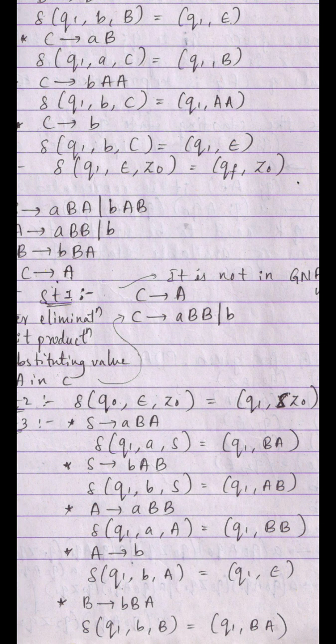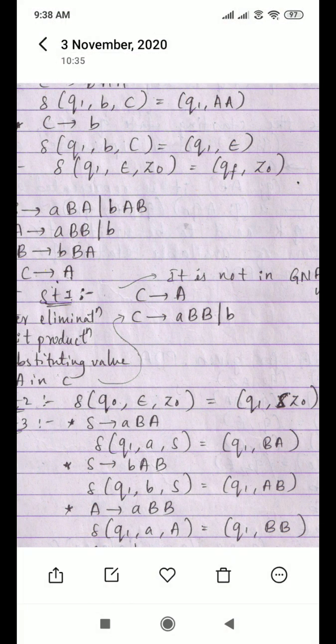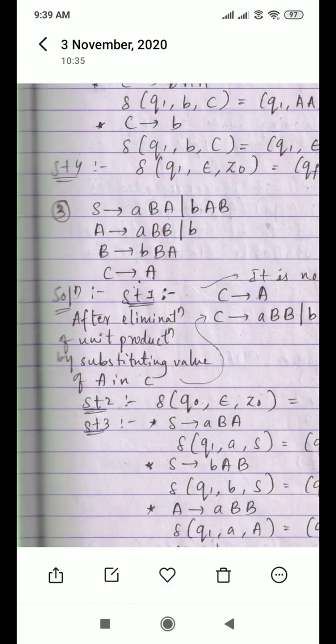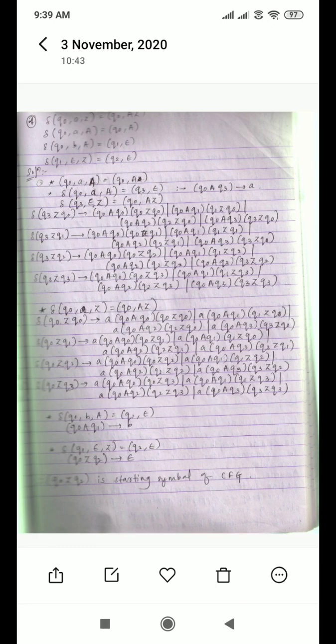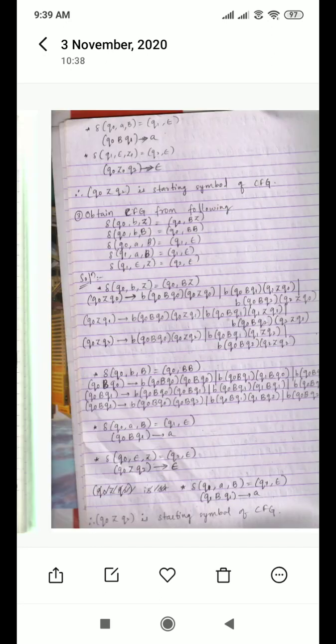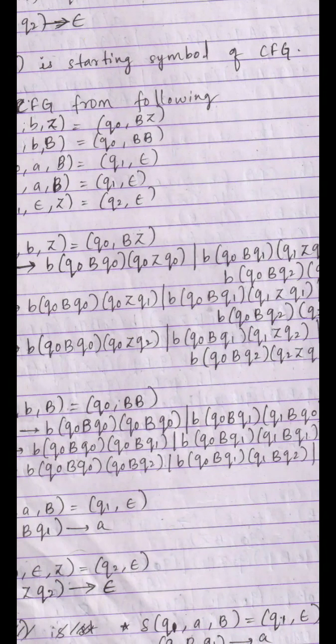Then finally, you need to write the last transition, which is delta Q1 epsilon Z naught equal to QF Z naught. So this is how you are converting your CFG to pushdown automata. Okay, so this is one form of problem, the easiest problems of this type. Next we'll see how you are converting PDA to CFG. We'll see in detail.